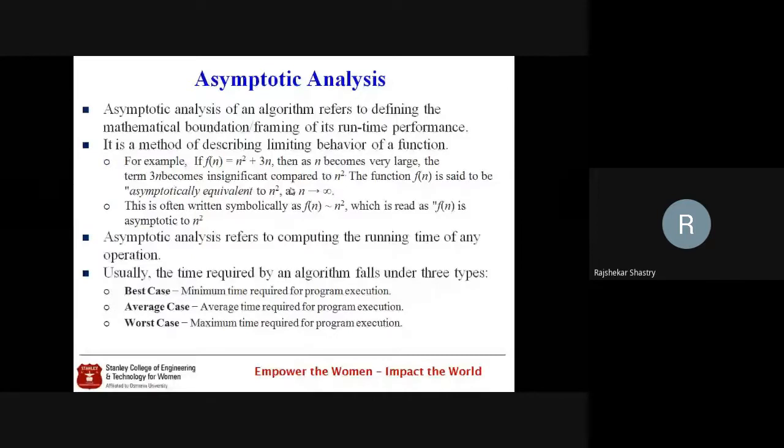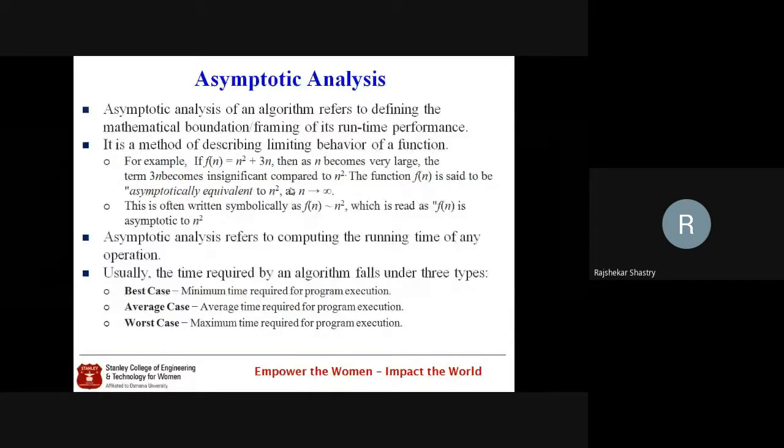Now slowly I will increase the n value. If I take n is equal to 2, n square will become 4 and 3n will become 6. Likewise, if n is 5, then n square is 25 and 3n is 15 only. So n square is slowly increasing, and if n is 10, then n square will become 100 and 3n is simply 30. And if n is 100, then n square is 10,000, and 3n is very simple, it's 300 only. So that means insignificant.